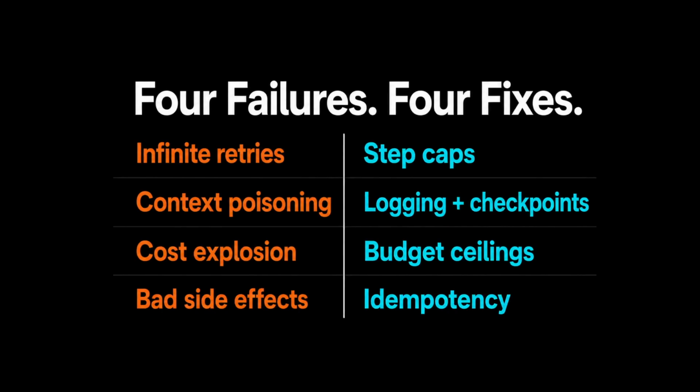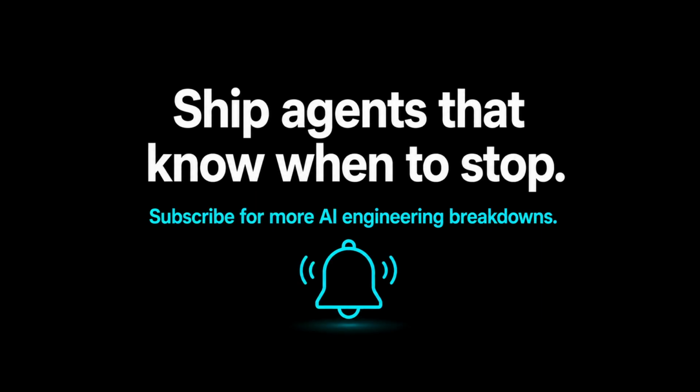So if you remember nothing else from this video, remember this pairing: infinite retries, fix it with a hard step cap; context poisoning, fix it with logging and a human checkpoint on the risky steps; cost explosion, fix it with a real-time budget ceiling; and bad side effects, fix it with idempotency, so nothing real world ever fires twice by accident. That's the whole production grade version of what looks like a simple tool in a tutorial. Agents are genuinely one of the most useful patterns in AI engineering right now, but useful and safe to run unsupervised are two different things until you build these four guardrails in.